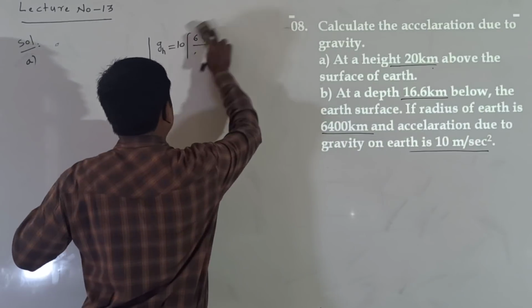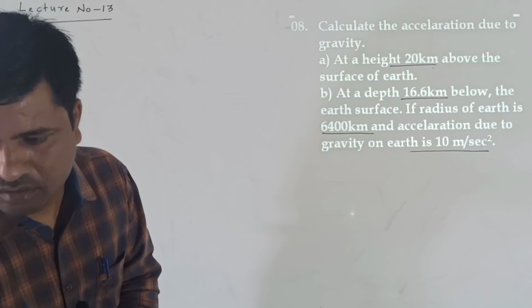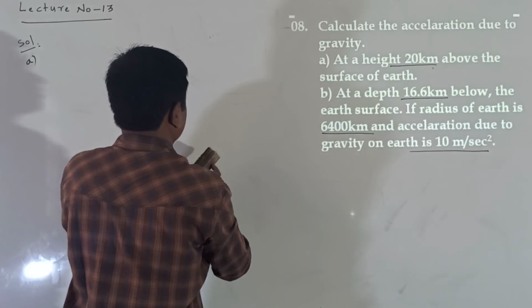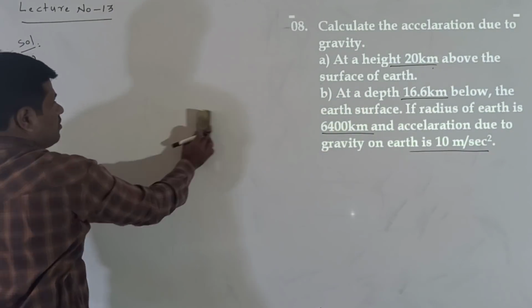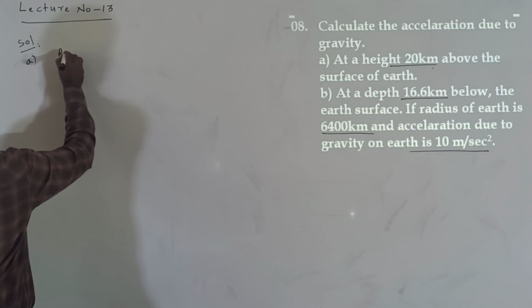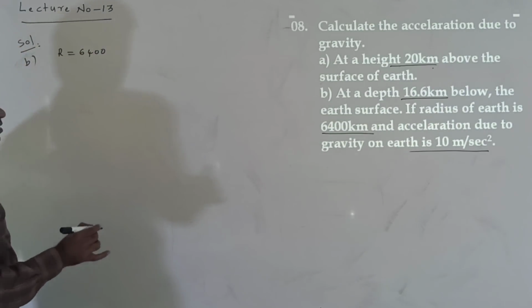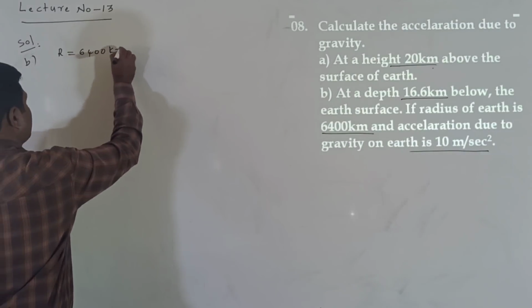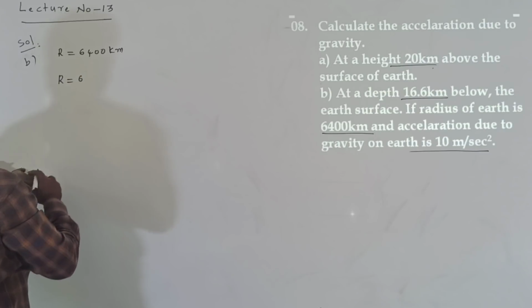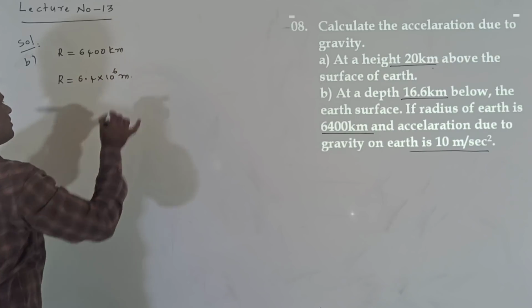Next we go to the B problem. What is the B problem here? Here the depth is given, and the radius is already given: 6400 kilometers. I am writing it directly as 6.4 into 10 power of 6 meters.